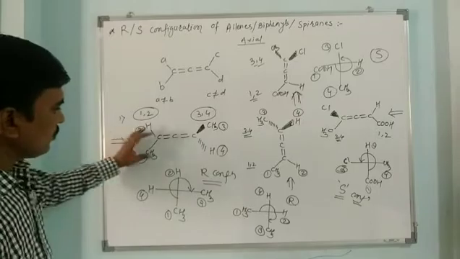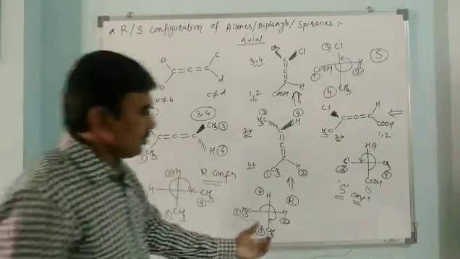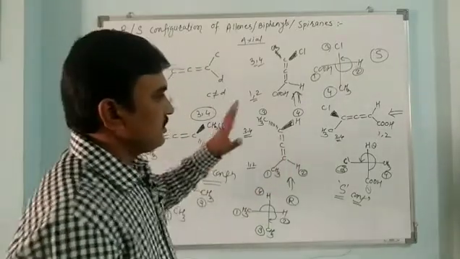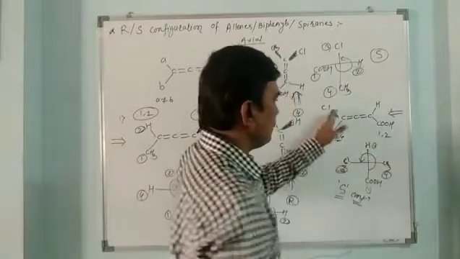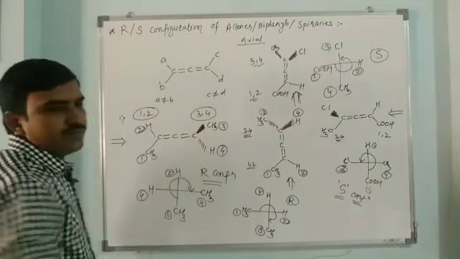Here we can view the molecule from this side, the representation is this one. If we view the molecule from this side, then the representation is like this. If we view the molecule from this side, the Cl goes to the left side. If we view the molecule from this side, this top methyl goes to the right side.